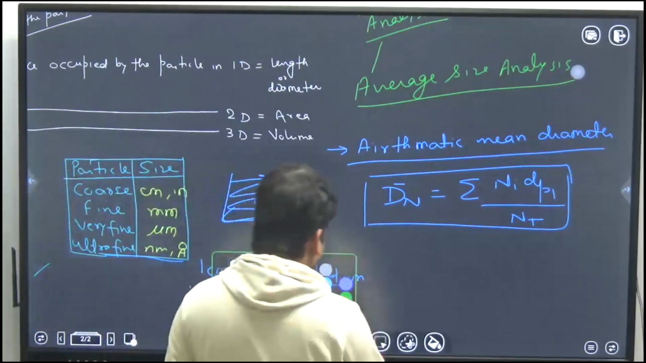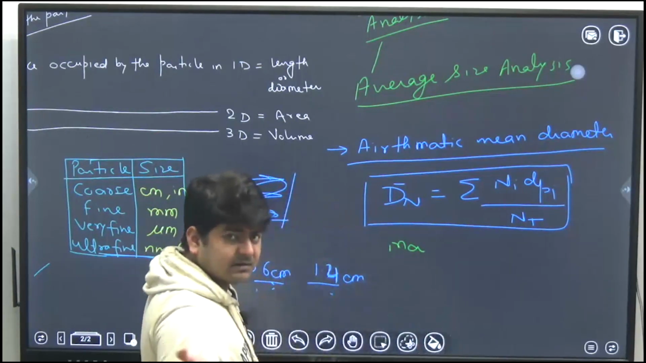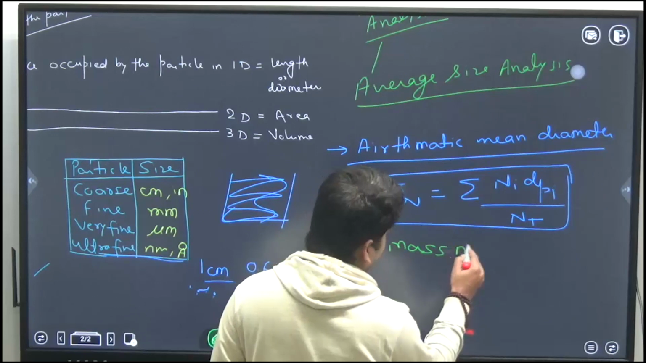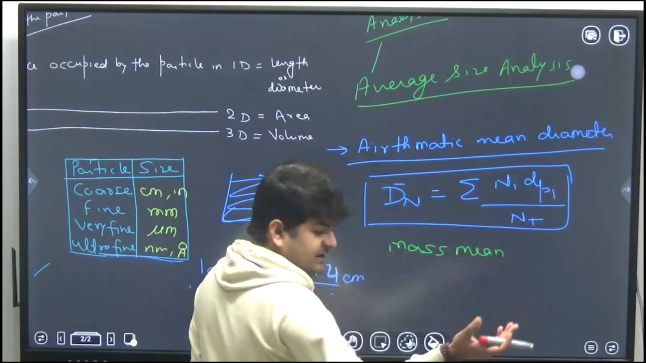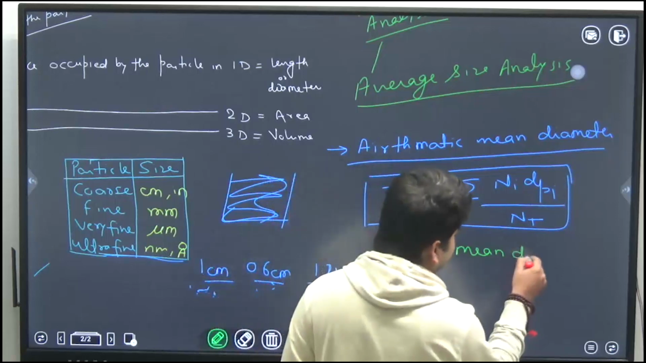Second is mass mean diameter, on which there was a numerical in last year's paper. For 1 mark, they gave some sample size and asked you to calculate the mass mean diameter.